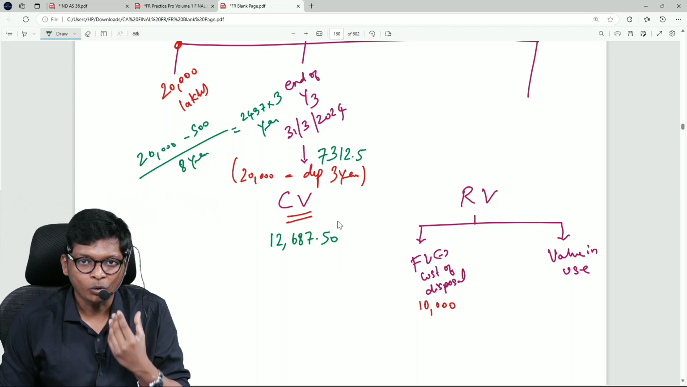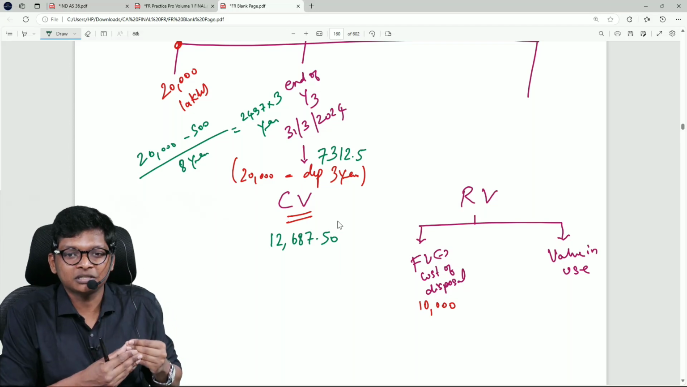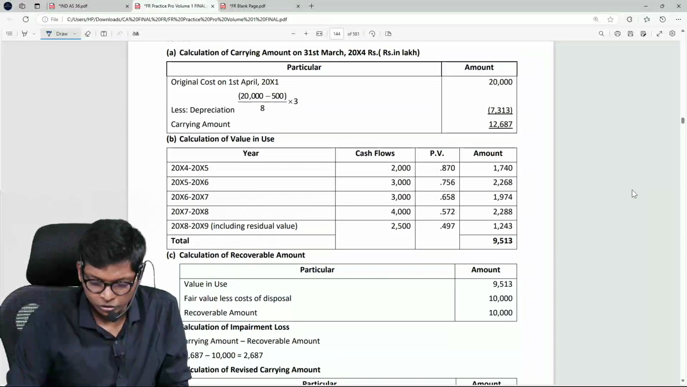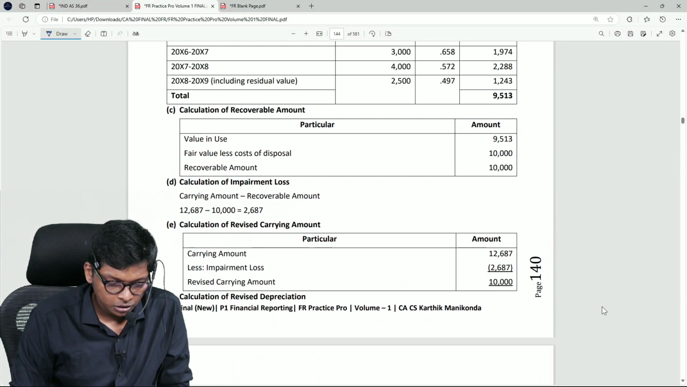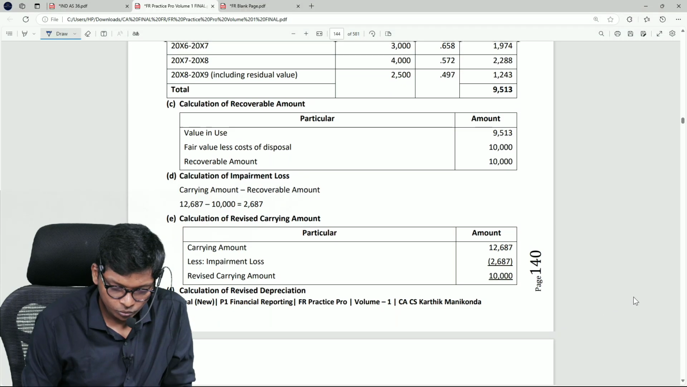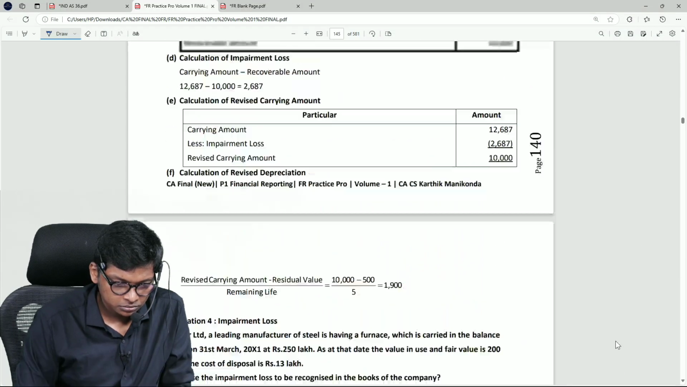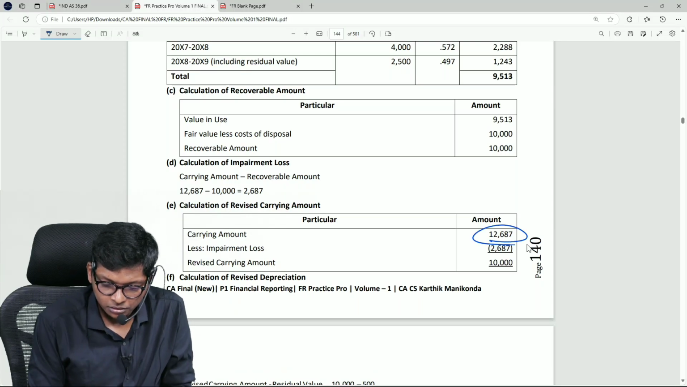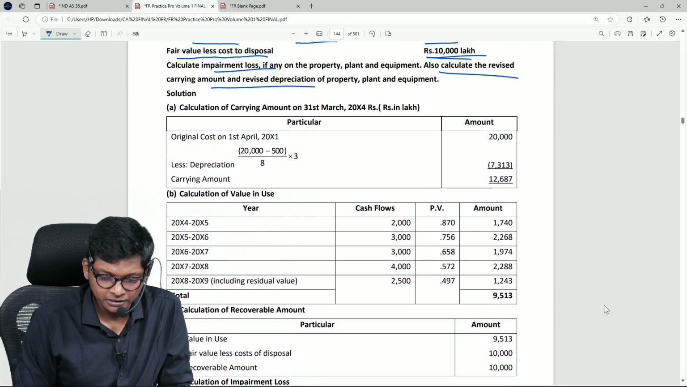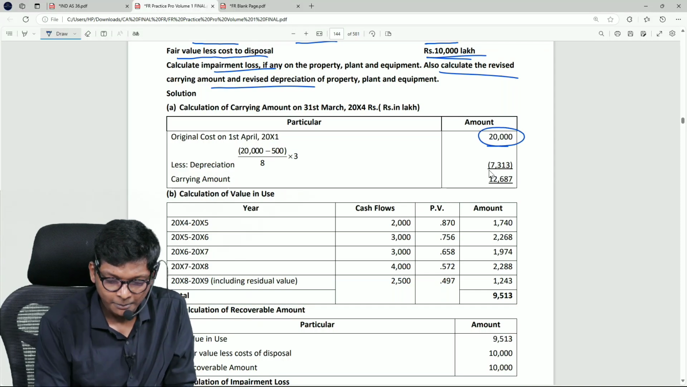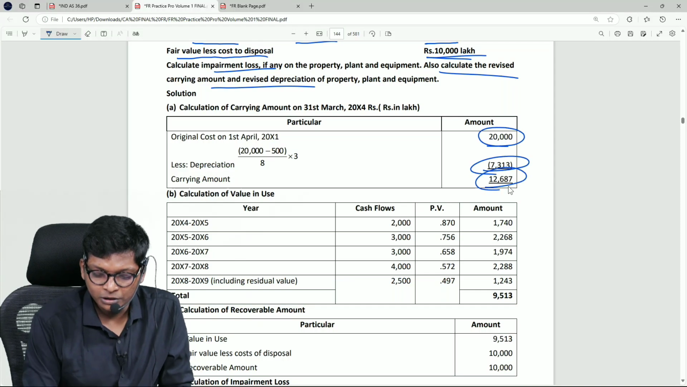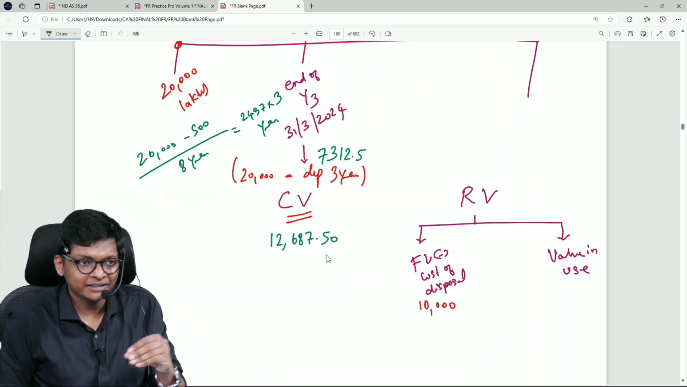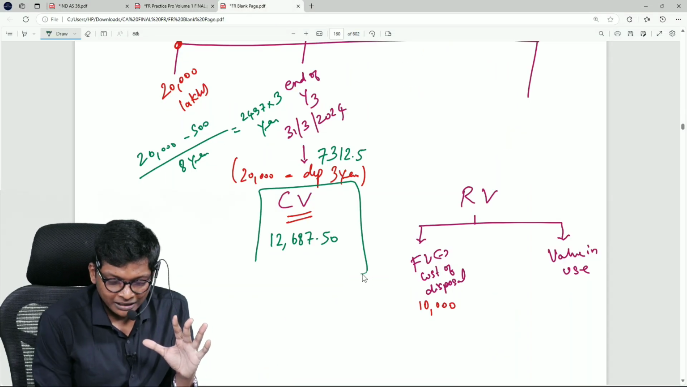Nothing great, what I did: original cost minus depreciation for 3 years. That only they should have done over here also. If you look at this calculation of carrying value, where is that? Here it is. So original cost 20,000 minus depreciation for 3 years, 12,687. That's what we got, guys. 12,687.5, they rounded off. So this is your answer.